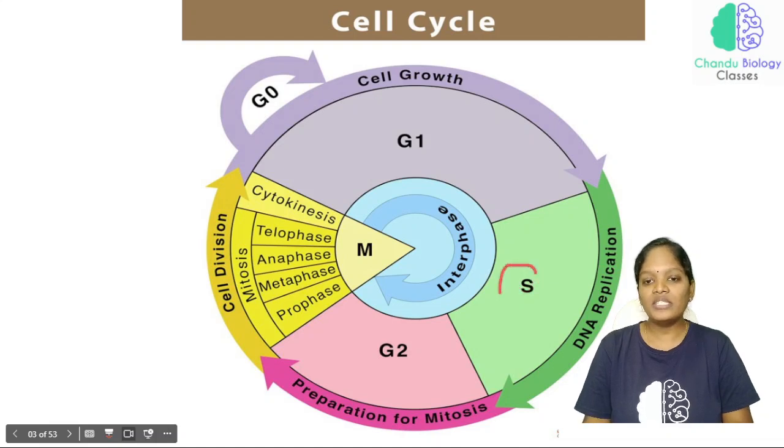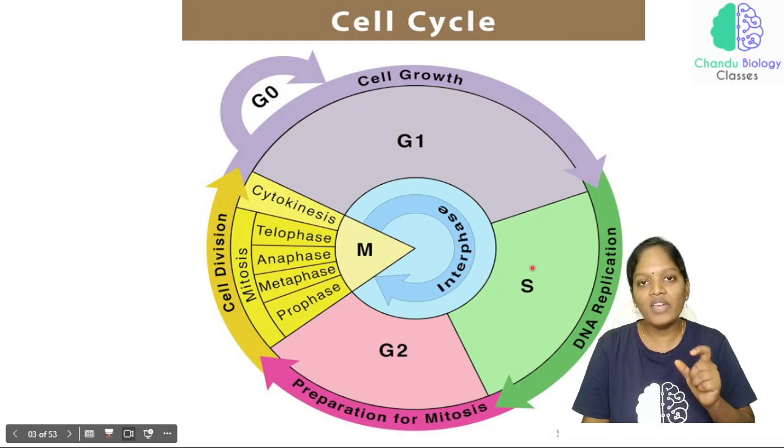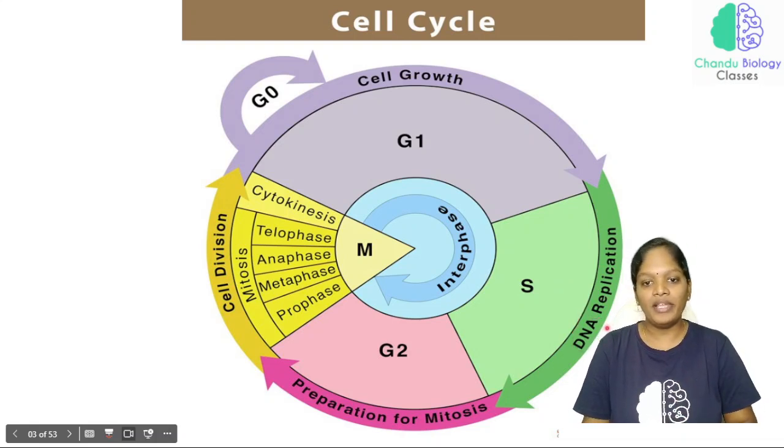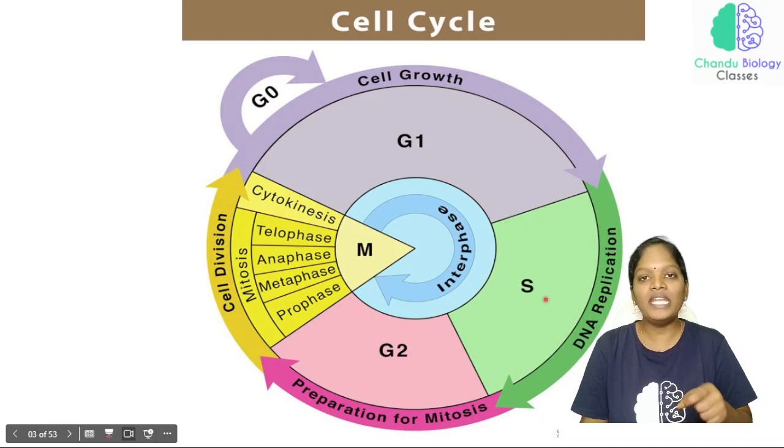Now, what exactly happens in the S phase? This is very important: our genetic material, the DNA, is going to replicate. In the S phase, the DNA replicates. So DNA replication, or the synthesis of DNA, takes place in the S phase. That is why it is called the synthetic phase.